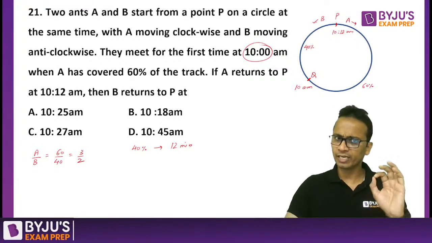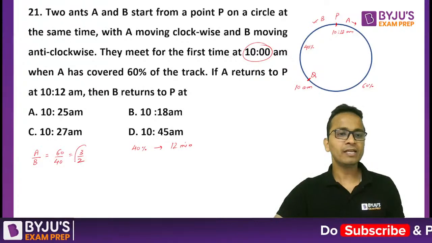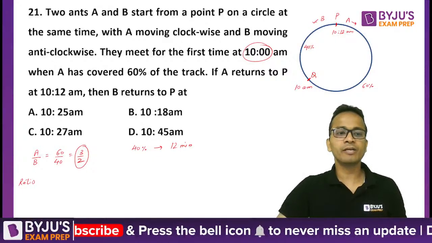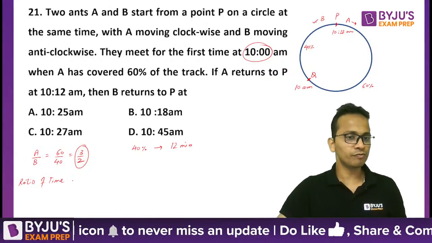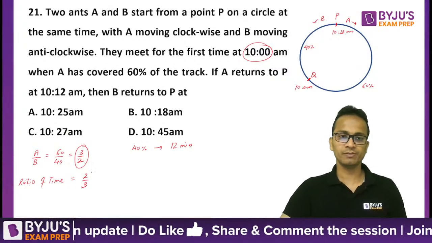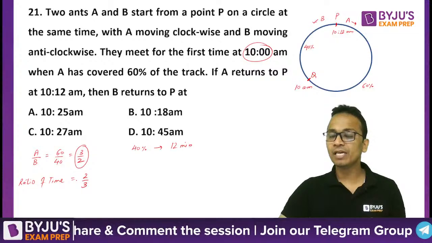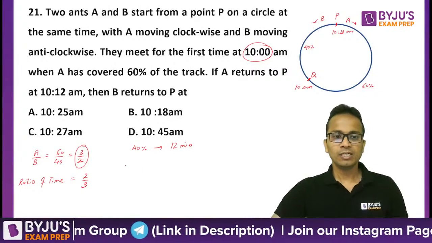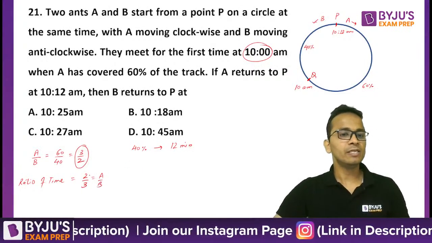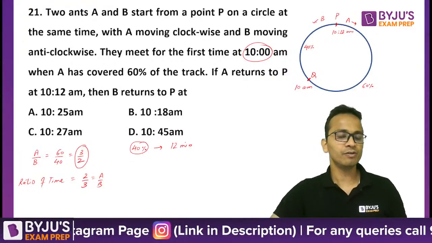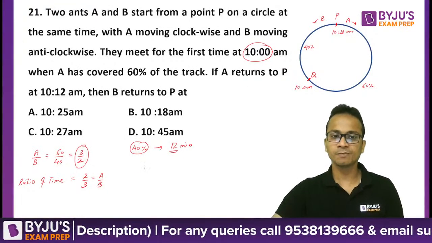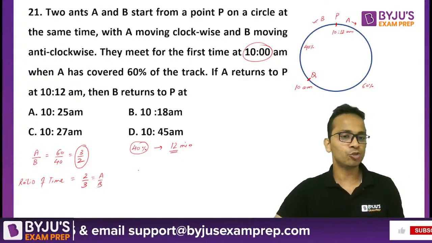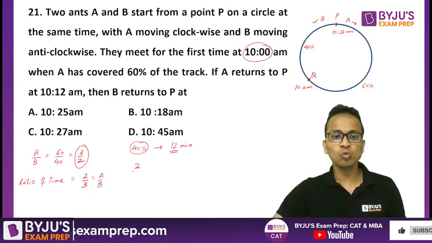Now, it is a little tricky, we have to solve carefully. We have already defined the ratio of their speeds. So the ratio of time taken will be the inverse of the ratio of their speeds, and that will be equal to 2 upon 3. This ratio of time will be applicable only when they are covering equal distances. So the ratio of time for A and B is 2 upon 3. If A has covered 40% of the track in 12 minutes, then in how many minutes will B cover 40% of the track? We can find out using the ratio of time. So the ratio is 2 upon 3.